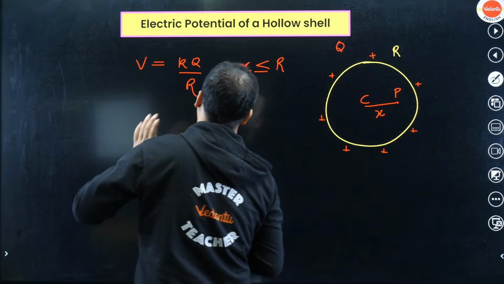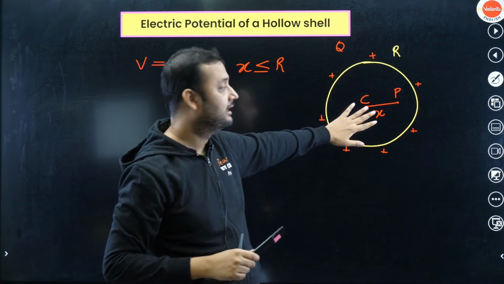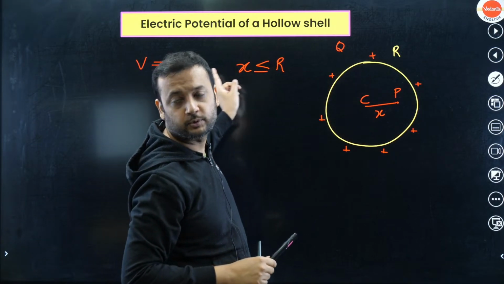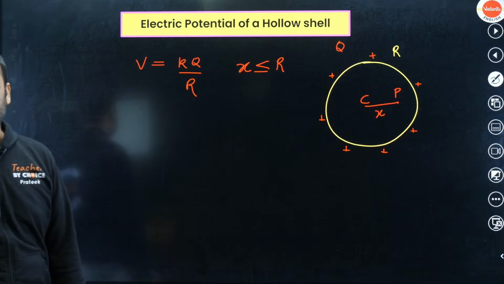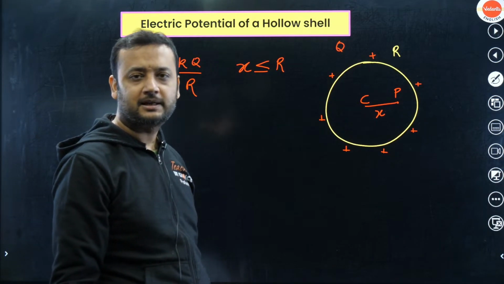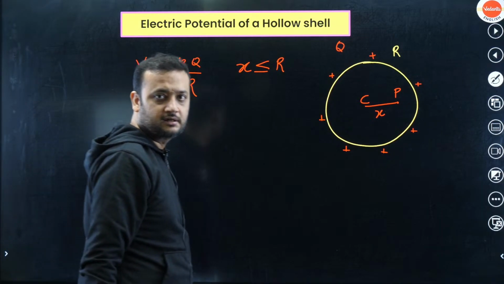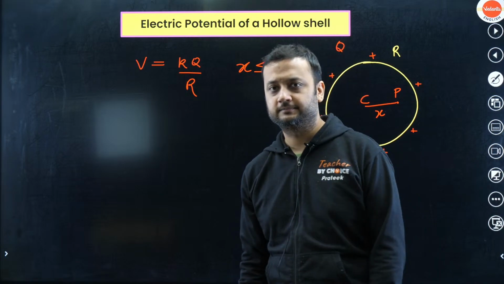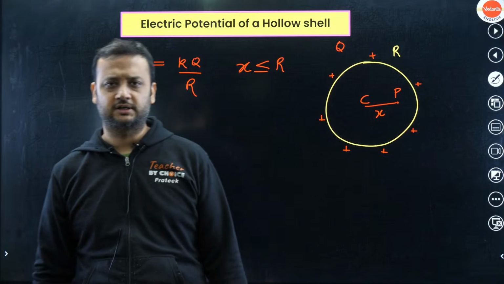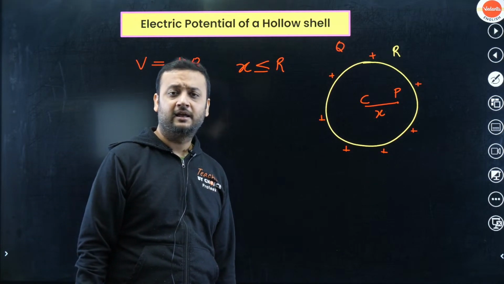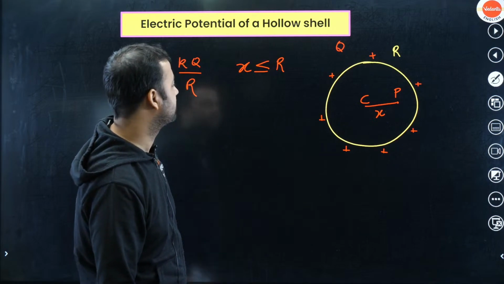What does this formula tell you? This formula tells you that at any point inside the shell, the potential will be constant, because K is constant, Q is constant, capital R is also constant. What is capital R? Capital R is the radius of the shell. So this is a very good result which you should remember, that potential at any point inside the shell is always constant. It is given by kQ by capital R, where Q is the charge on the shell, and remember it's a uniformly distributed charge.